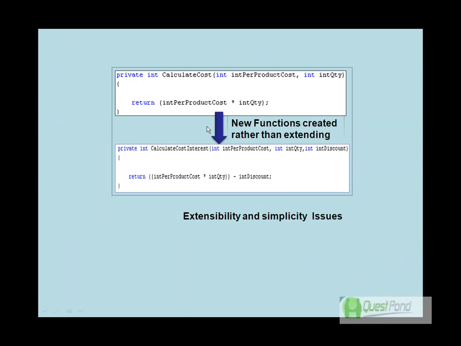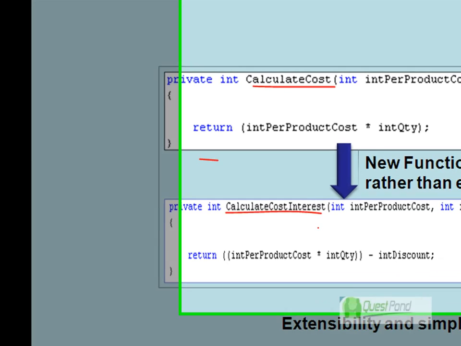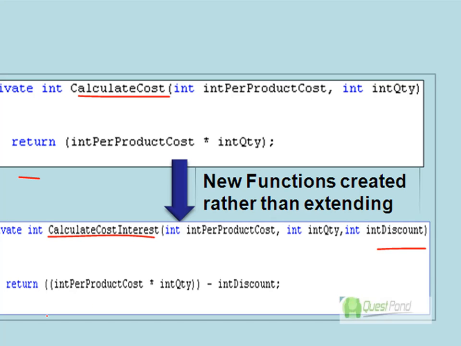The same functions or the same logic is copy pasted in different sections, like over here it was different UIs again and again. Now the second serious issue with functional programming was extensibility. For example, we have a calculate cost function here, which, as we have already discussed, gives us the total cost by multiplying the per product cost into the quantity. Now let's say that we want to create a new extensible function from this, which will take discounts into account. There is no way we can take this function and extend it or inherit it. So what we do is create a completely new function altogether called calculate cost with discount, and then we pass in the discount value and do the calculation.